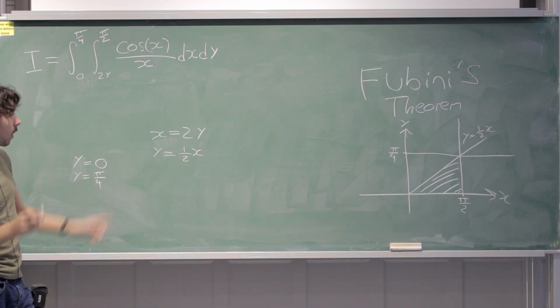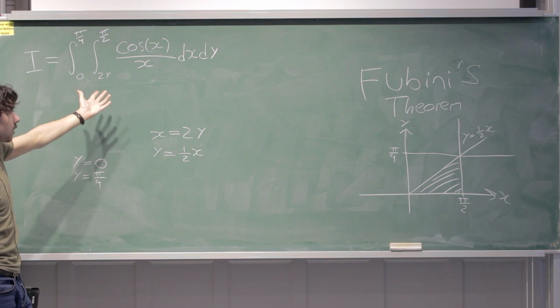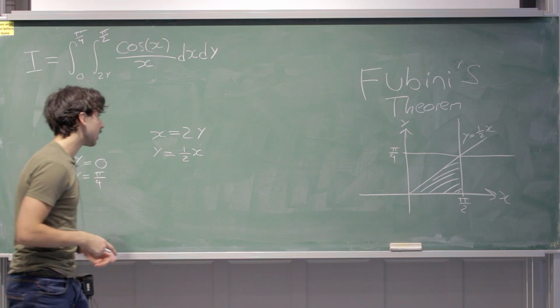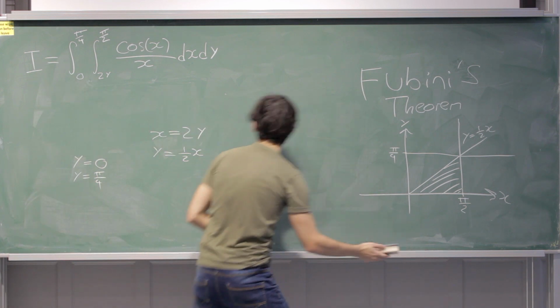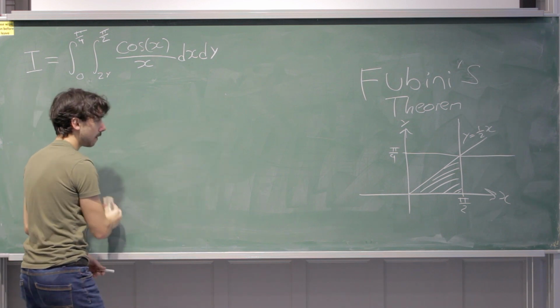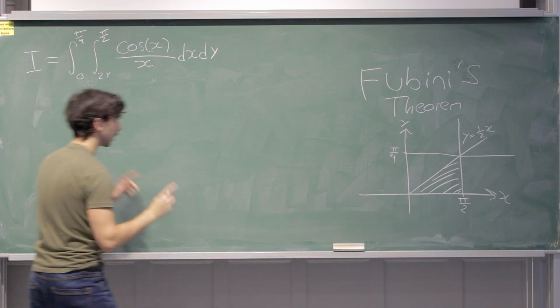What do we do next? Well, we could just do the integral, but again, we have this problem. We don't know how to integrate cos x over x. So why don't we do something very clever? This is Fubini's theorem. Fubini's theorem says that you can still evaluate this integral if you change the limits around. And this is the clever bit. So guys, watch closely.